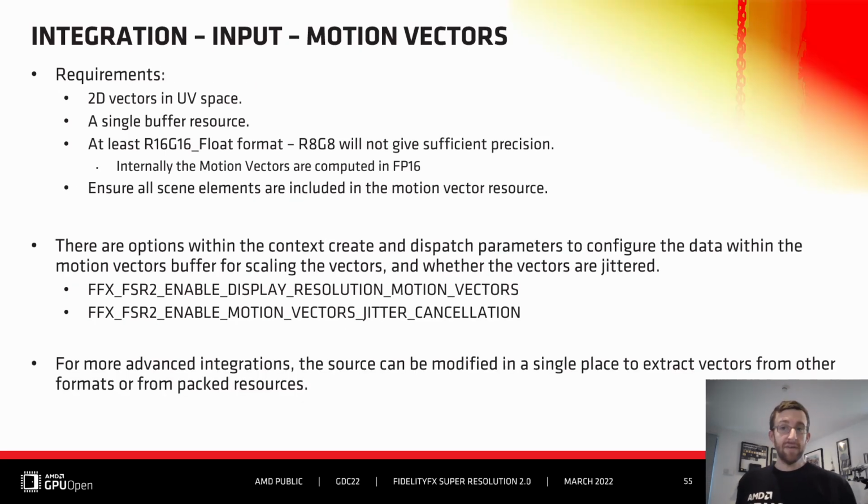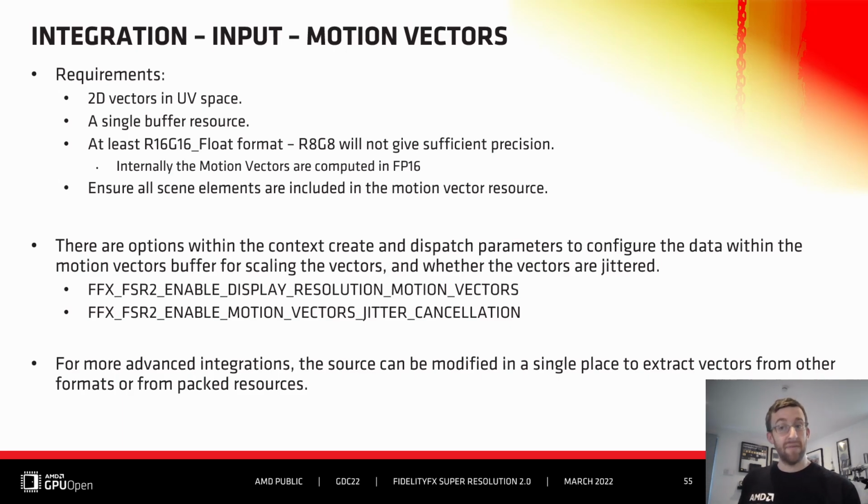The motion vectors should be provided as a single resource expressing 2D vectors in UV space. Please ensure the format is at least FP16, as 8-bit will not give sufficient precision, and internally all computations with motion are performed in FP16. It is very important to ensure that all scene elements are included in the motion vector resource, including items such as grasses.